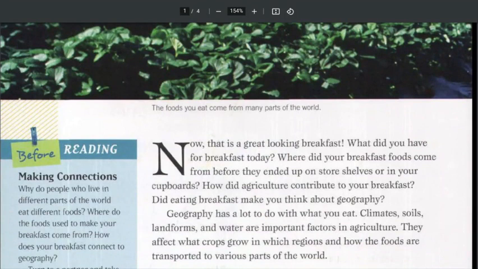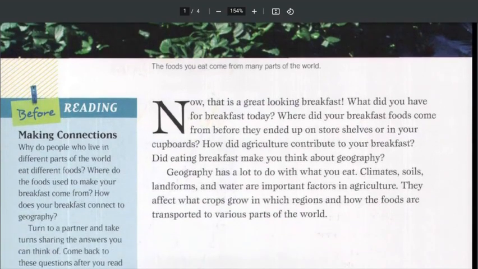What did you have for breakfast today? Where did your breakfast foods come from before they ended up on store shelves or in your cupboards? How did agriculture contribute to your breakfast? Did eating breakfast make you think about geography?